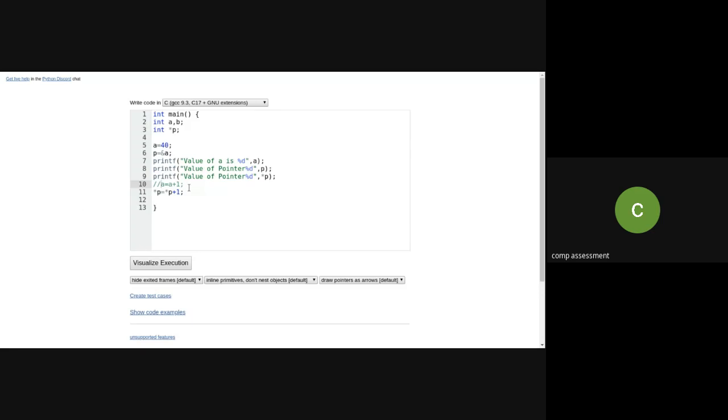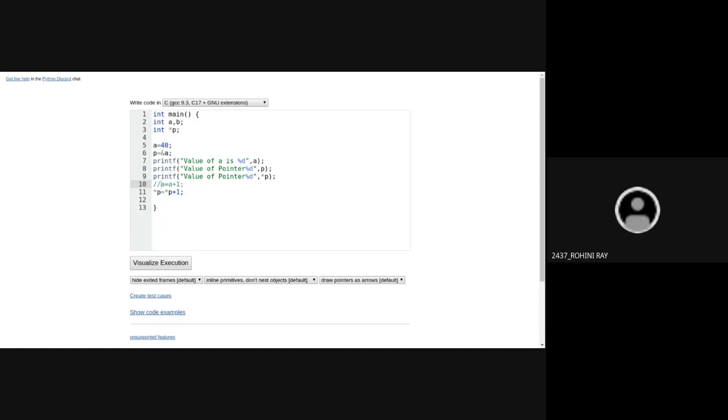Yes, ma'am. Correct. So when I'm saying asterisk P plus 1, it means I'm going to increment the actual value stored at that memory location by 1, and that is again stored where it is pointed to by the pointer P only. Right. Now, whatever you are saying, I will make the changes over here. Edit code. What I wanted to let you know is that A equals A plus 1 is the same as incrementing asterisk P plus 1.